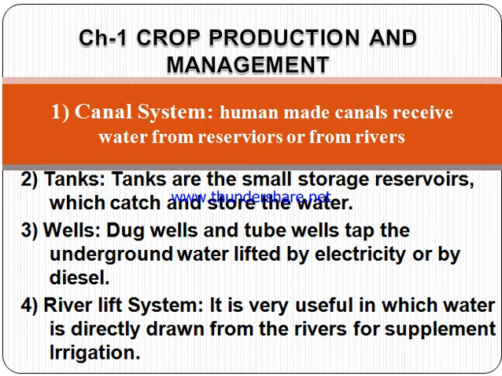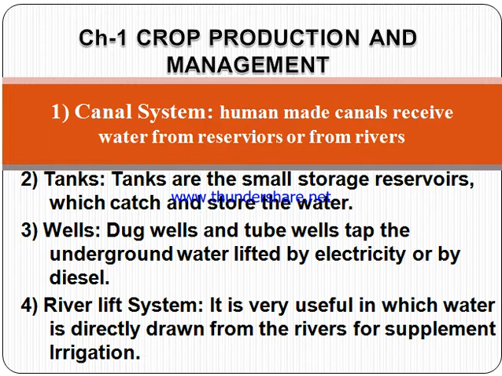Next is the tanks. These are small storage reservoirs which catch and store water. Generally, rainwater harvesting is used in the tanks. Wells, that is कुएं, dug wells and tube wells. Tube wells जो हम आजकल जनरेटर से ही चलाते हैं. Tube wells tap the underground water, lifted by electricity or by diesel.